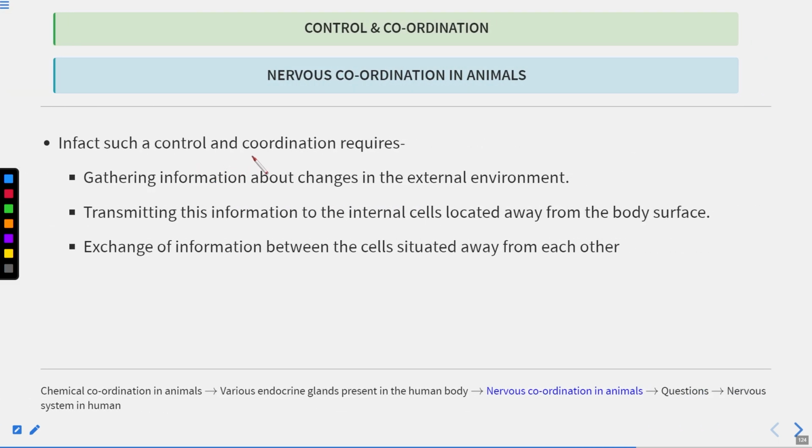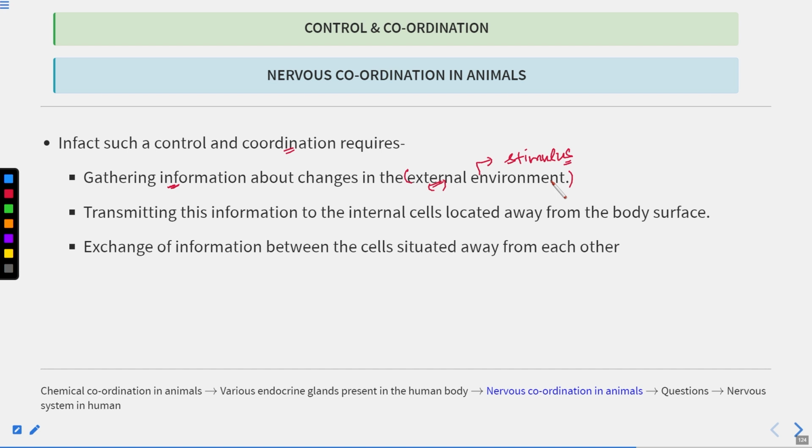Now in fact such control and coordination requires what? First of all, it requires the gathering of information about the changes in the external environment. You can say it is a kind of stimulus only. Suppose, a simple example, if there is a change in the temperature, then also it will show some response in the body. So the first step is the gathering of information about the changes or fluctuation in the environment, and accordingly the body has to adapt.